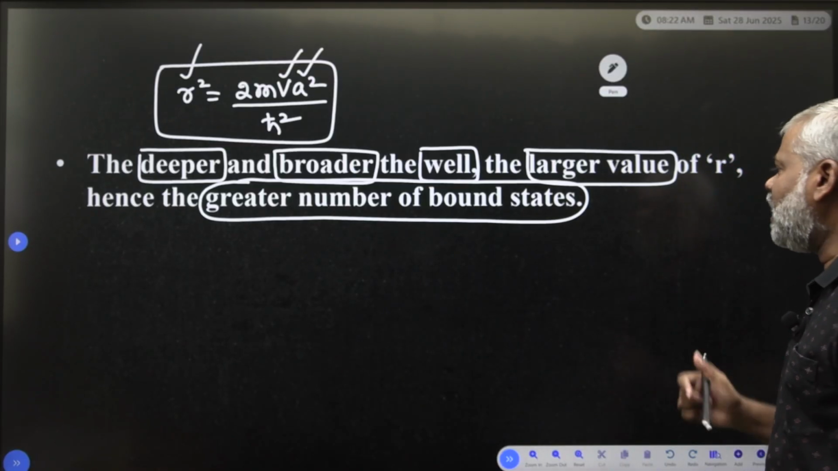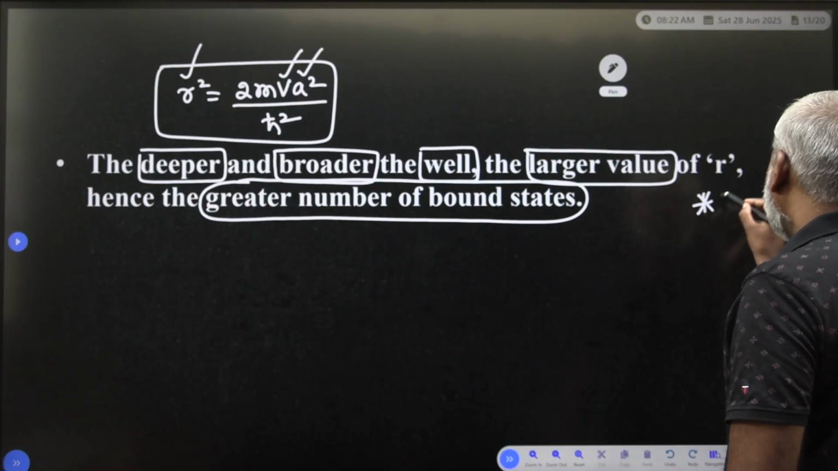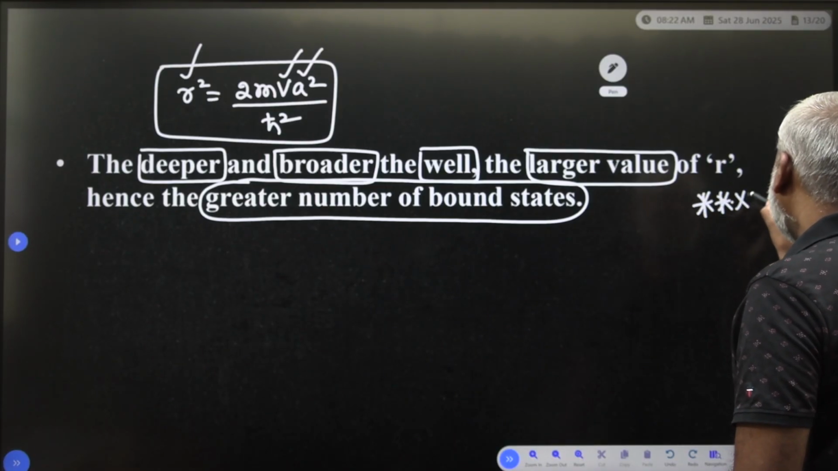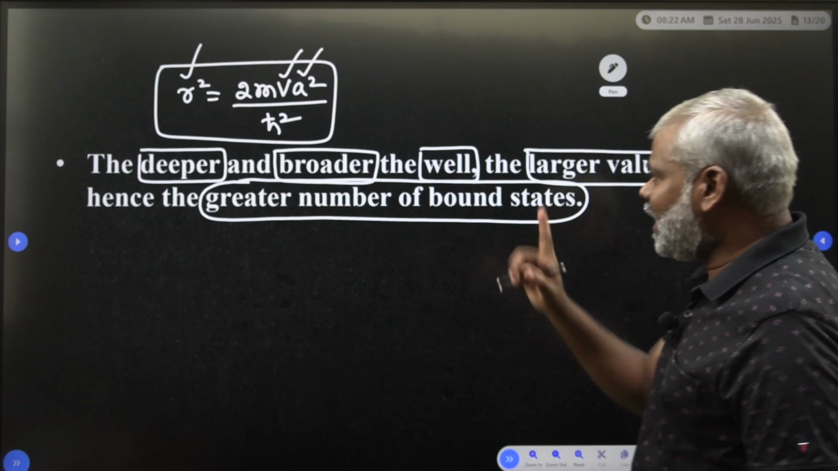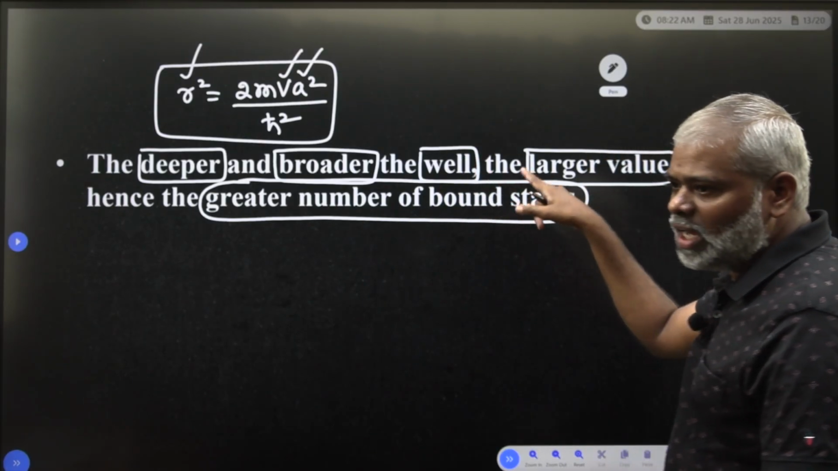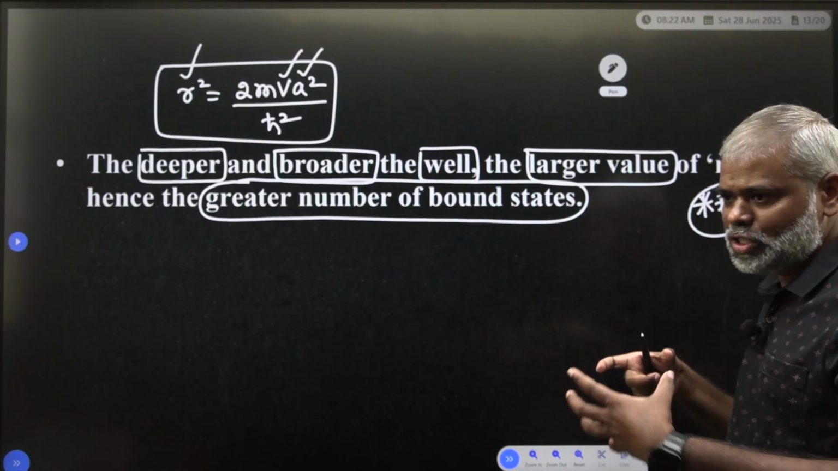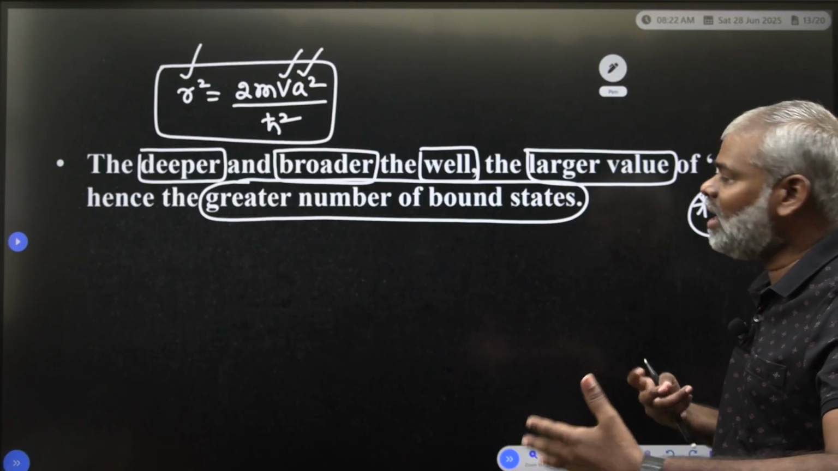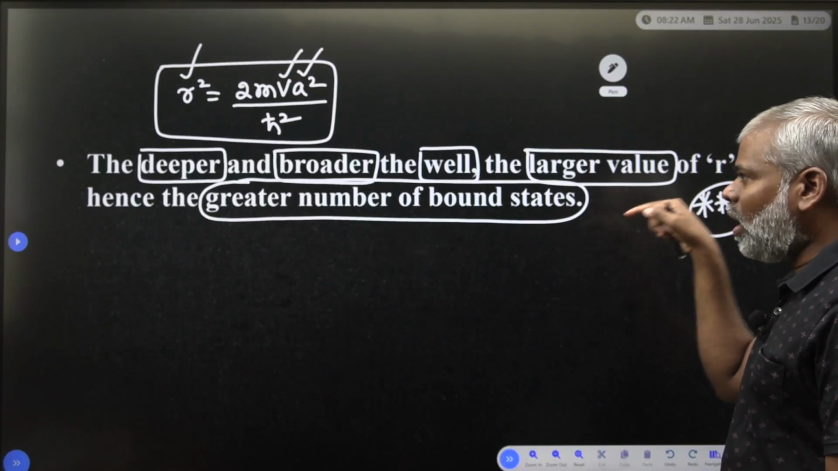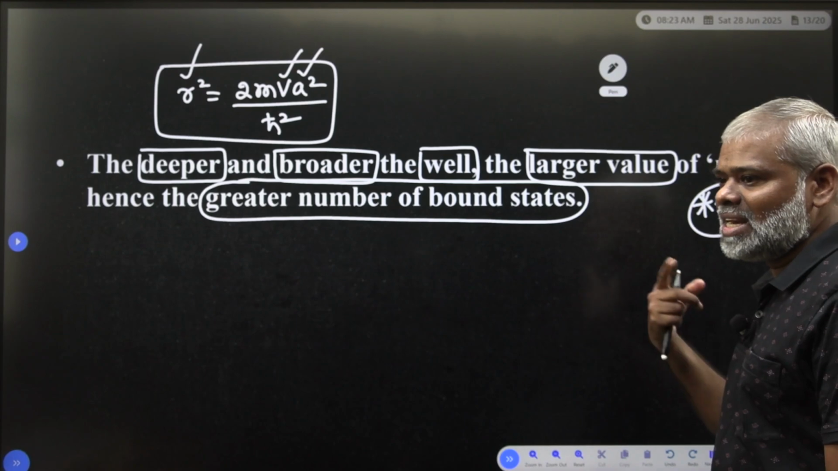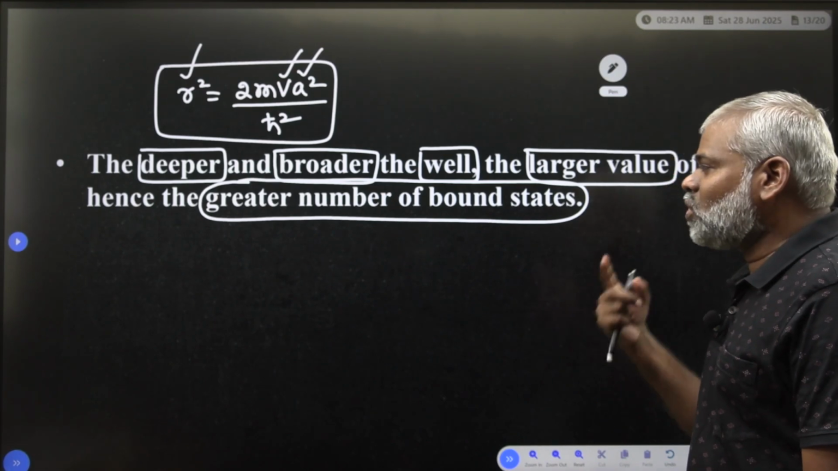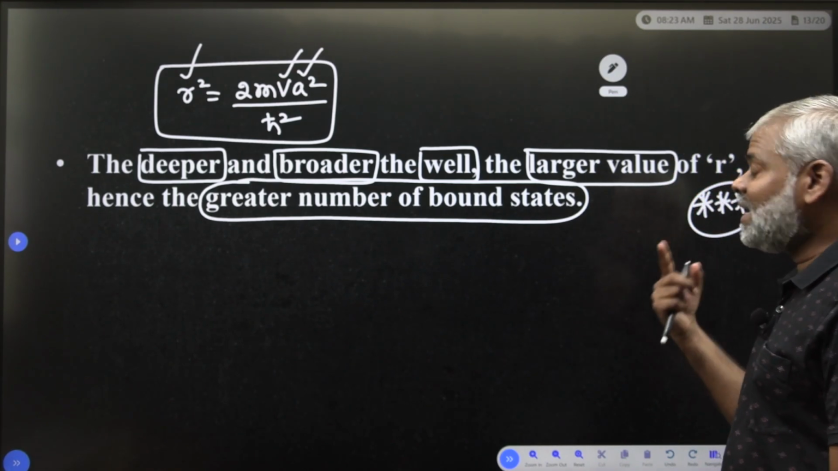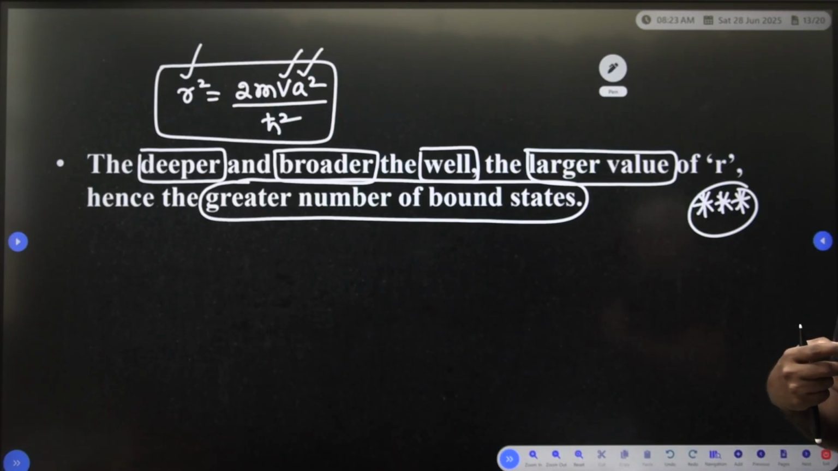So this is a very important conclusion you have to remember. So how do we explain this? The deeper and broader the well, that is the bound state system, the larger the value of R that will come. Therefore, if it is a larger value of R, what is going to happen? A greater number of bound states can happen.